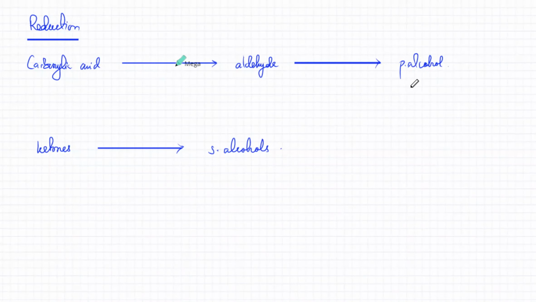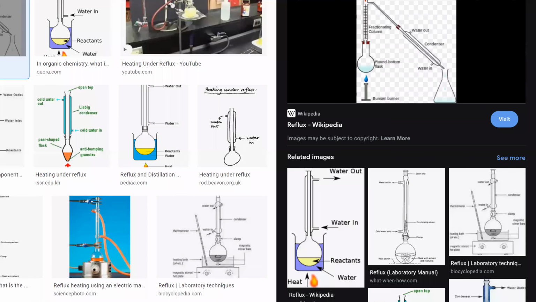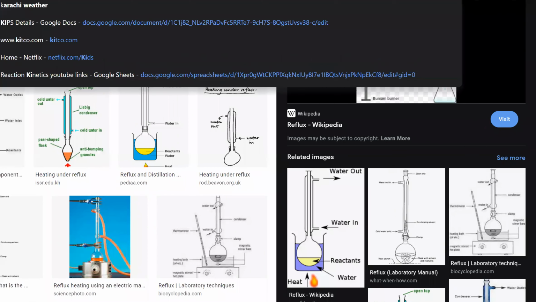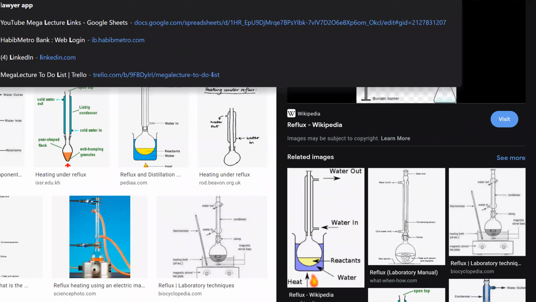What reducing agent? There were two reducing agents. To reduce carboxylic acids, you had lithium hydridoaluminate, or LiAlH4. It's actually got several names. This is one of the names, and there would be other names which are also frequently used. But this is LiAlH4.